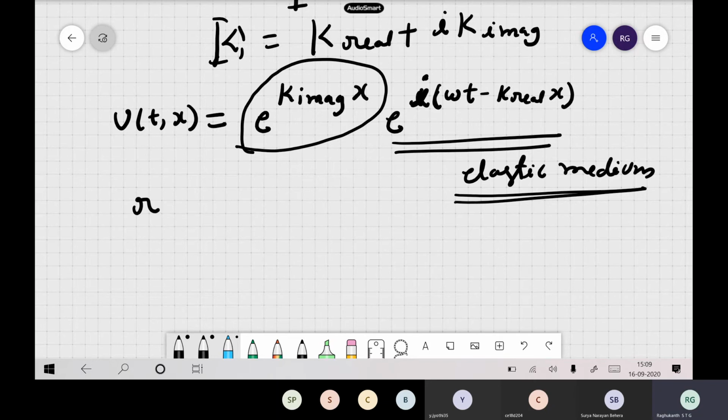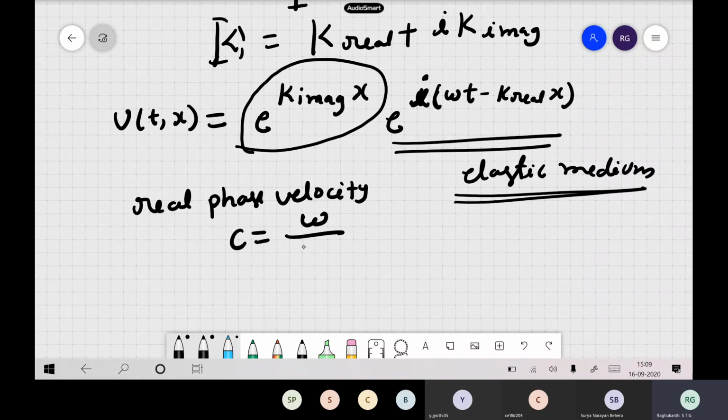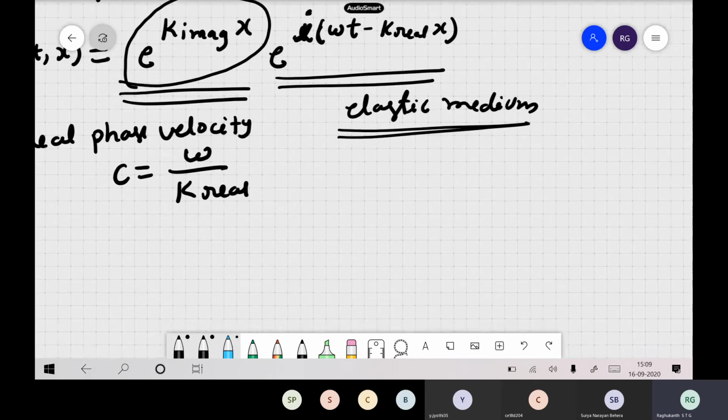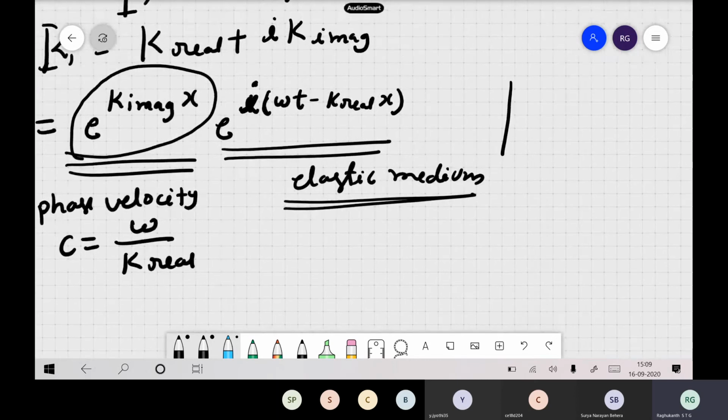Or you can also define the real phase velocity. Damping, or what does it happen? So if you define real phase velocity as omega by k real, what is this term trying to do to your system? As one of you mentioned, it is basically like a damping. See, for elastic medium, what is happening is like this only. You followed? Now what is happening? You are multiplying this by some exponential.